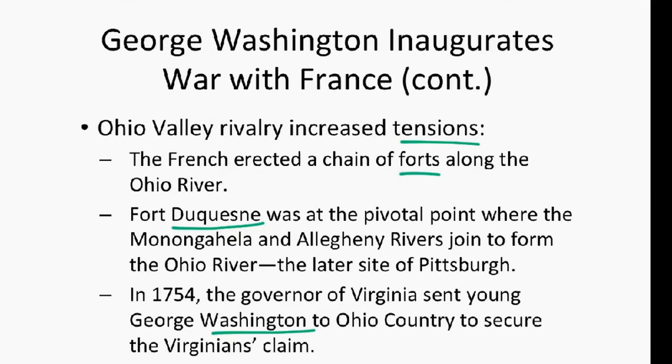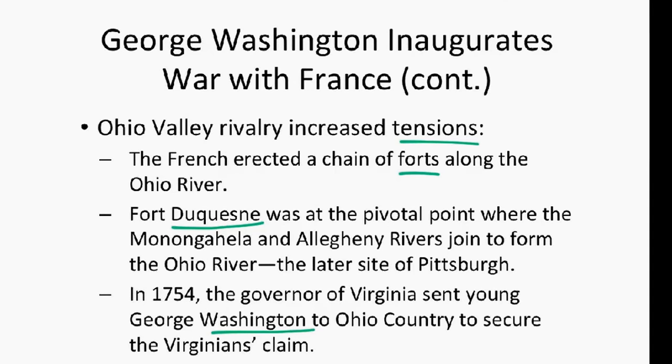Ohio Valley rivalry increased tensions. The French erected a chain of forts along the Ohio River. Fort Duquesne, a French fort, was at the pivotal point where the Monongahela and Allegheny rivers joined to form the Ohio River, the later site of the present-day city of Pittsburgh.